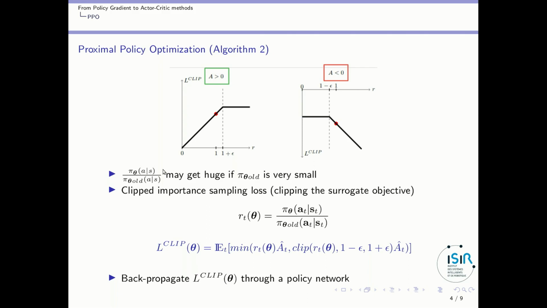So to avoid the instabilities resulting from these huge elements, we will just clip them. We rewrite this term this way, and we change the loss function with respect to the previous one. We take the minimum of this term and this term with 1 minus epsilon and 1 plus epsilon, so as to make sure that the values won't get huge this way or huge this way.